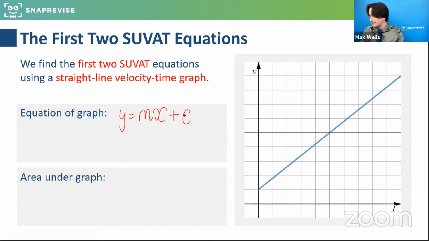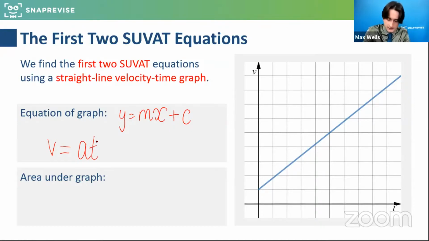If we connect this with the variables we've just labeled, y is v. The y-axis is what the velocity is doing. So v is equal to, now remember we said the gradient is the acceleration, so we can denote the m as a. The x-axis is the time axis.